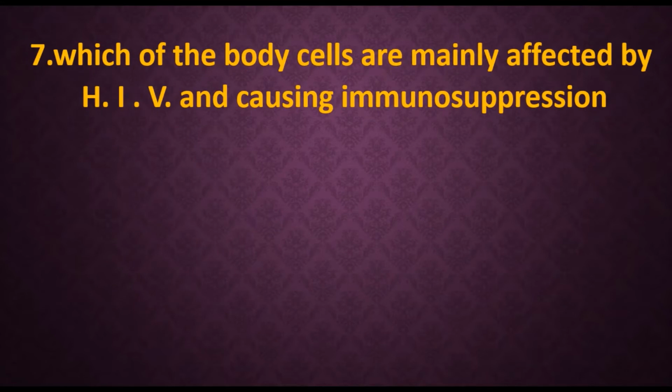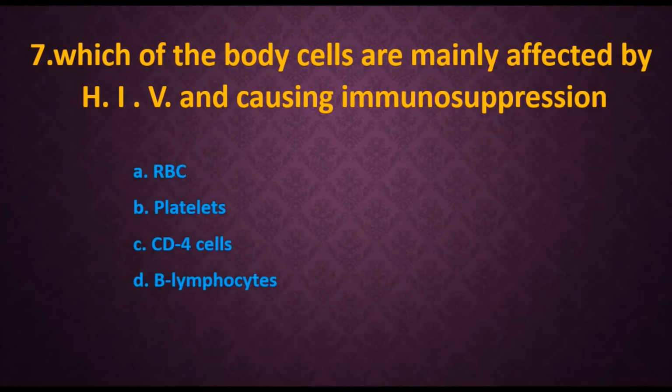7. Which of the body cells are mainly affected by HIV, causing immunosuppression? Options are A. RBC, that is red blood cells, B. Platelets, C. CD4 cells, cluster differentiation cells, D. B lymphocytes. Obviously the answer will be CD4 cells. Cluster differentiation 4 cells of the body are mainly affected by the HIV virus and cause immunosuppression.